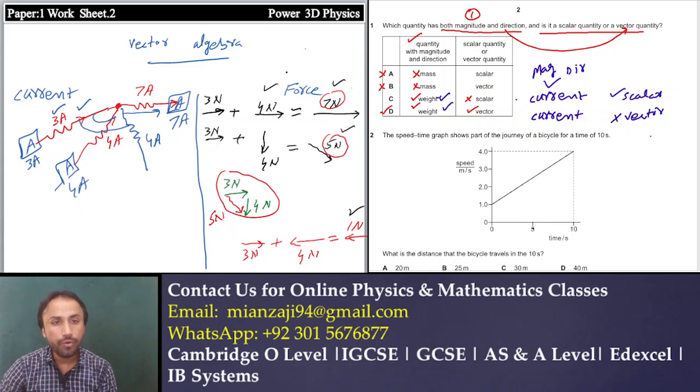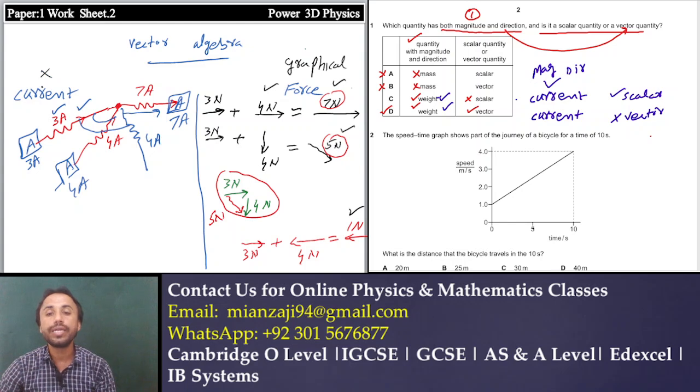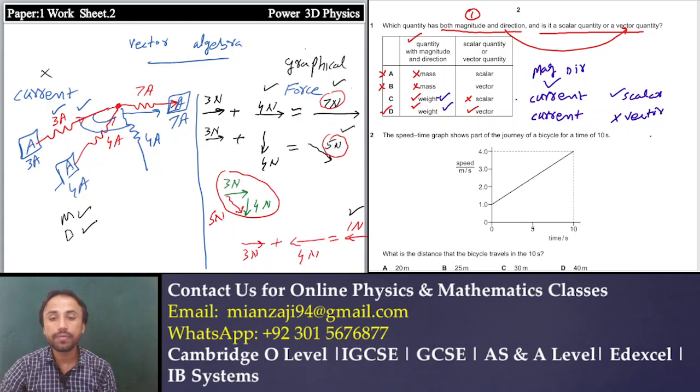Force follows the graphical rule, but current does not. Even though current has magnitude and direction, it does not follow vector algebra. That is why current is not a vector quantity.